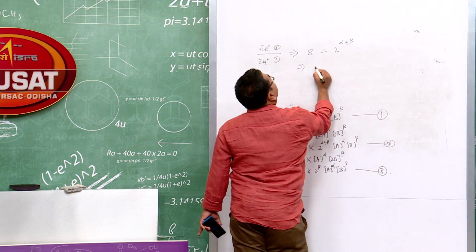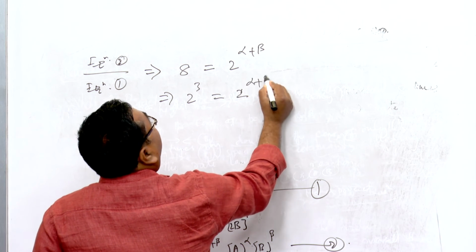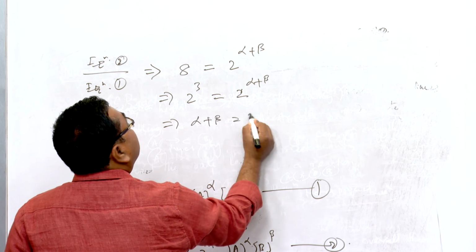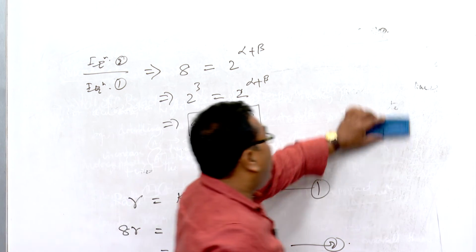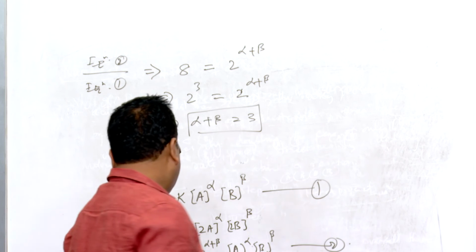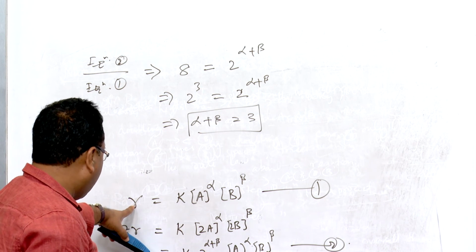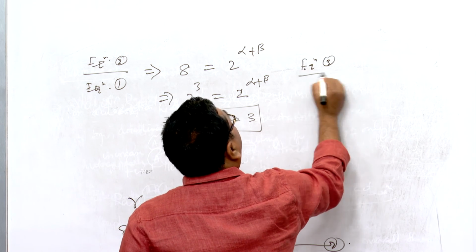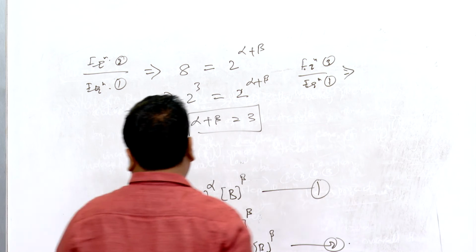So this implies 2 to the 3 is equal to 2 to the power alpha plus beta, and this implies alpha plus beta is equal to 3. This is one. And again, if I divide equation 3 by equation 1, what will it give?